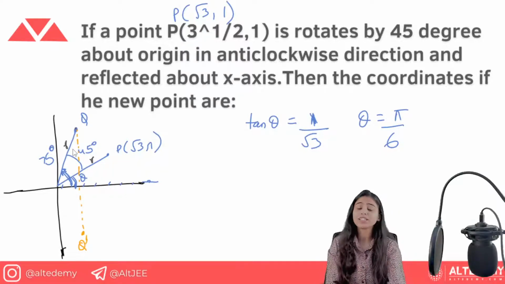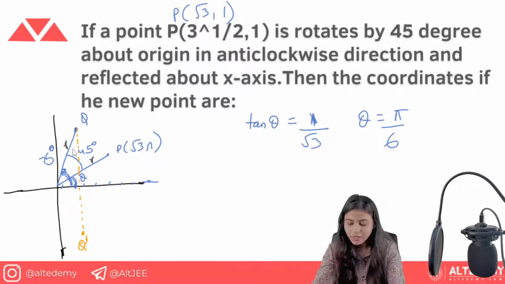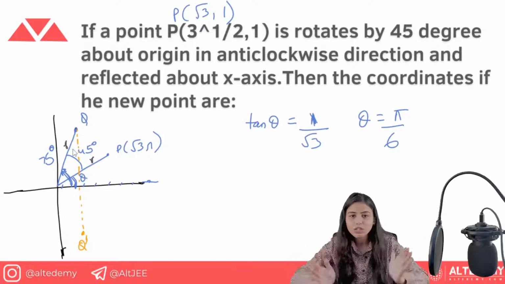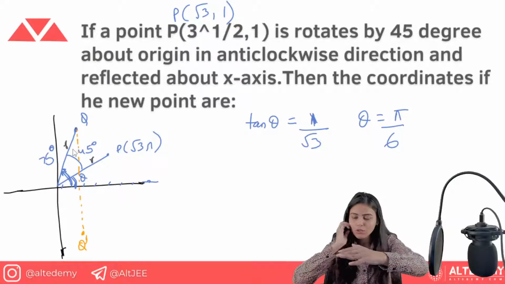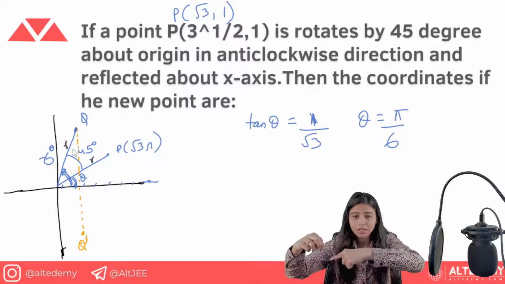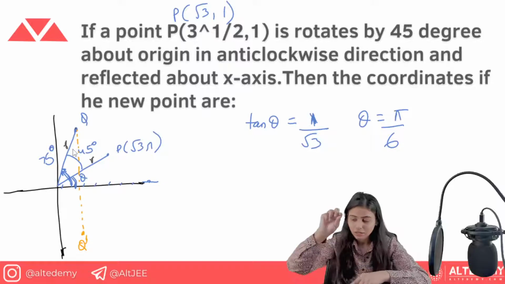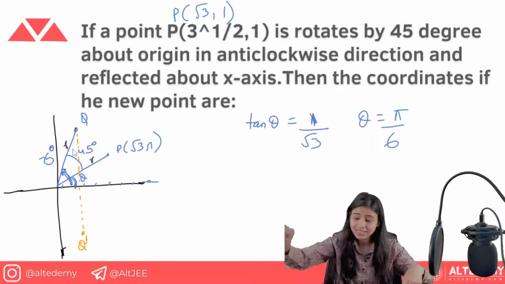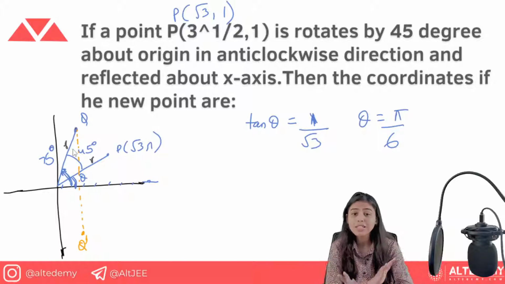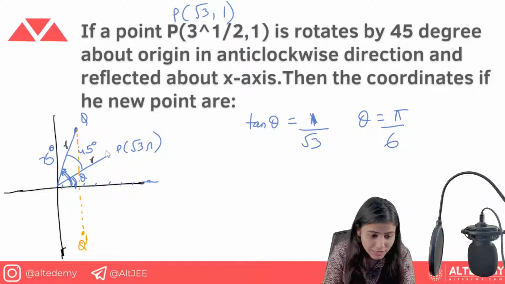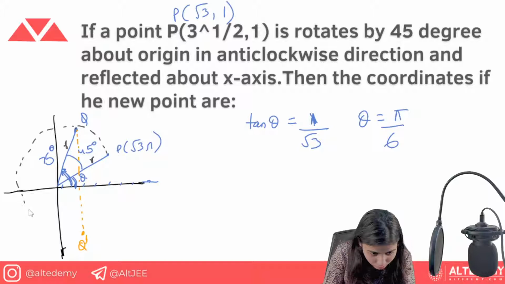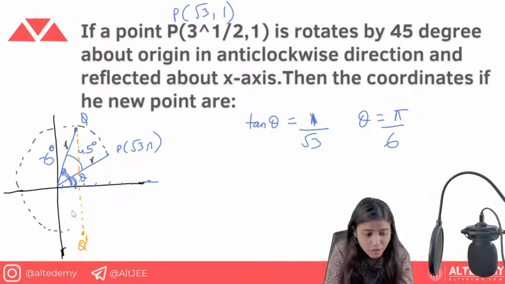The r of this point is going to remain the same, because even in a circular clock, the rotation happens but the radius stays the same. Rotating the point across 360 degree, the r is going to be the same for all the points. This is the key point. You can also see that this is the locus, this is the radius, and this is going to remain the same.